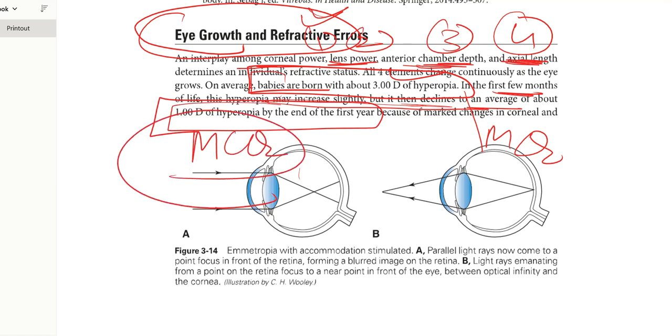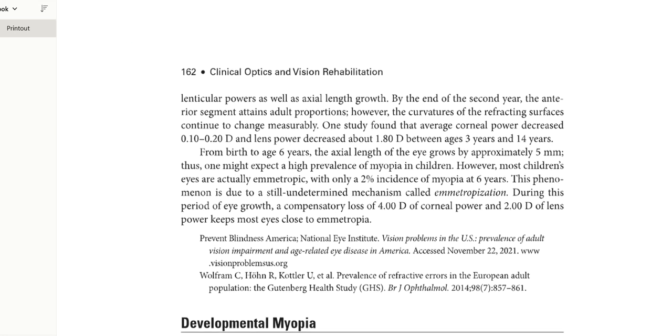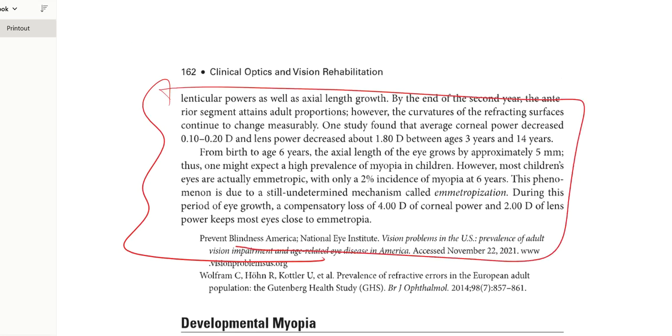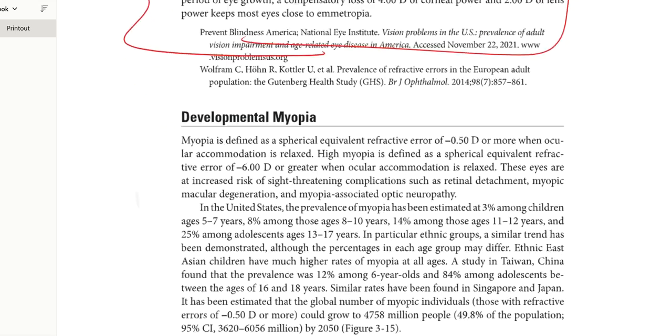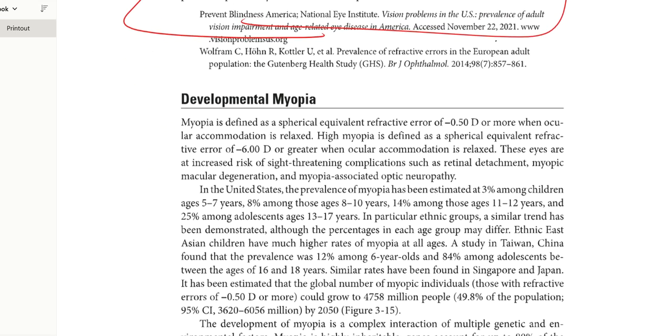In this topic, every line is an MCQ. Please read very carefully. Every line is an MCQ. Developmental myopia. Again, very important. Okay.